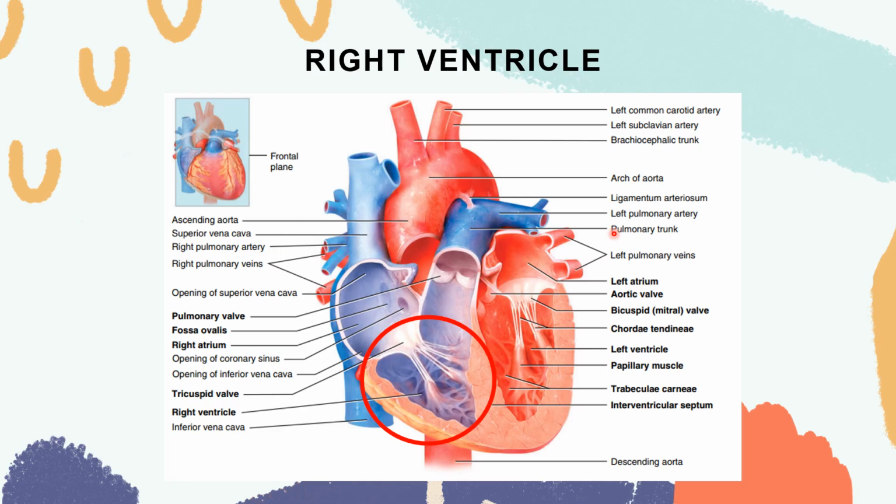From there, it divides into the right and left pulmonary arteries, and it carries the deoxygenated blood to the lungs in order for it to pick up oxygen. So your deoxygenated blood exits your heart via your pulmonary artery, which is divided into right and left pulmonary arteries.